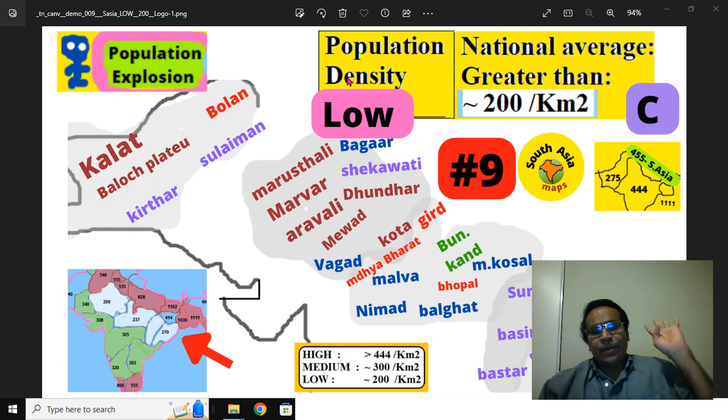I have divided population density into 4 parts: high, medium, low, and the last part covers all of them together based upon the national average. The national average is 444 or 450. Low means very low, it should be less than the national average.